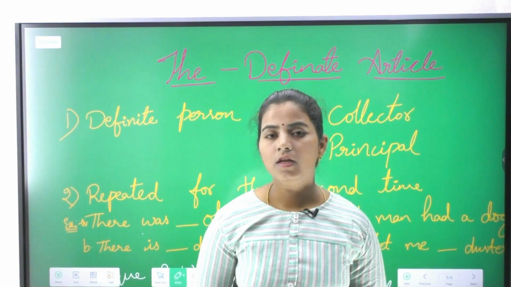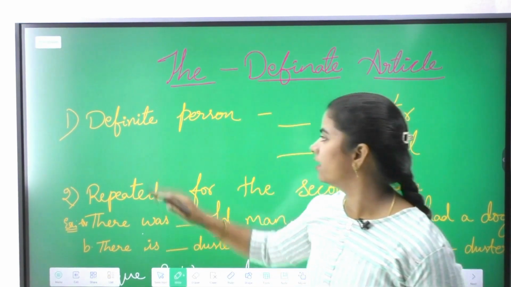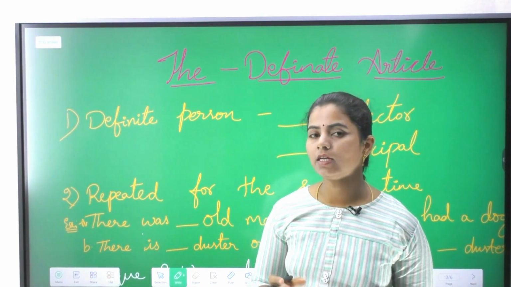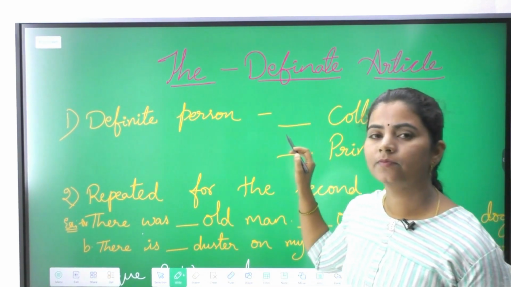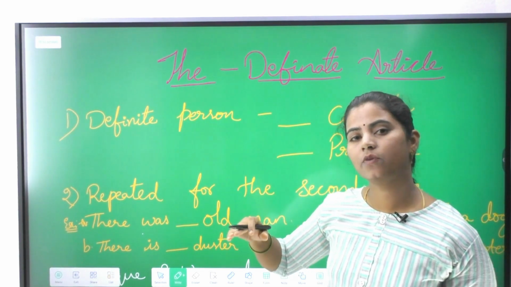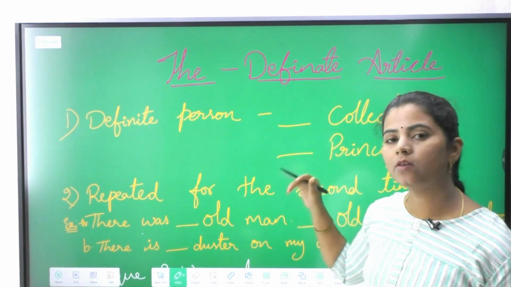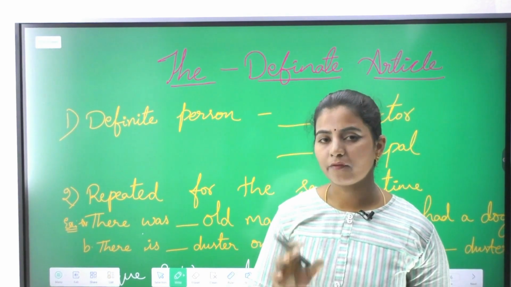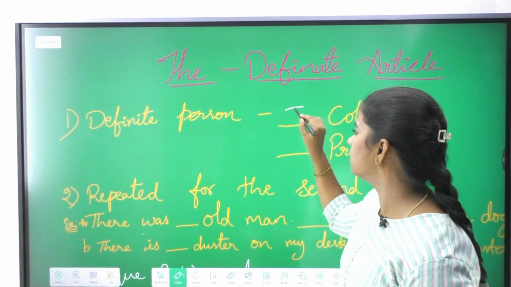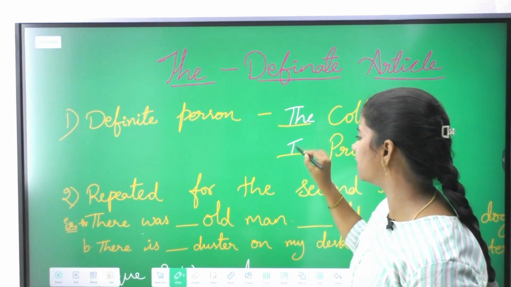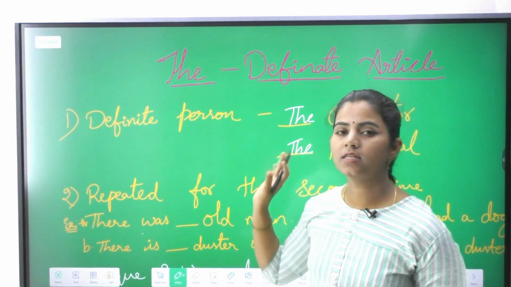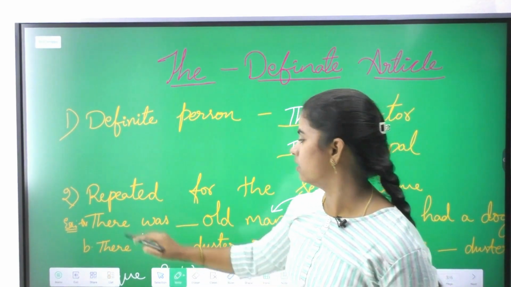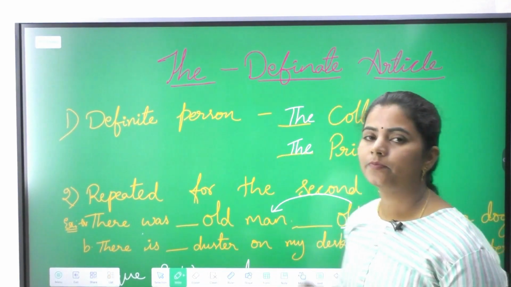Now the first rule in the article is definite person. We use it for a definite person, a particular person. For example, collector, we have only one collector for the district, and in the same way principal, one principal for the school. So when a noun is a definite one, then we are using the article here, that is a particular one, definite one, that is the article the. Let us go with the second rule, that is repeated for the second time.